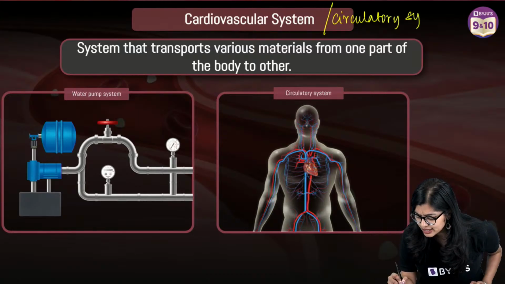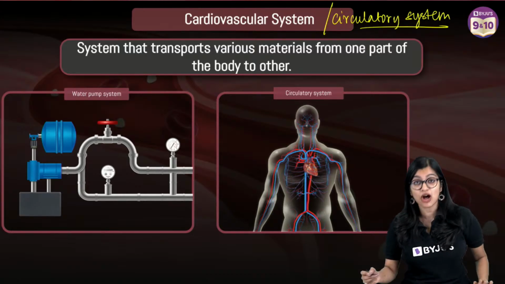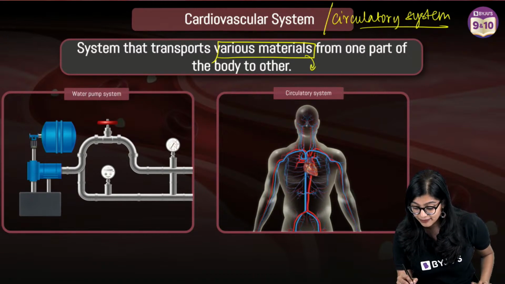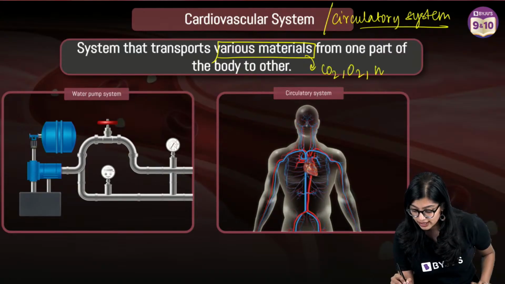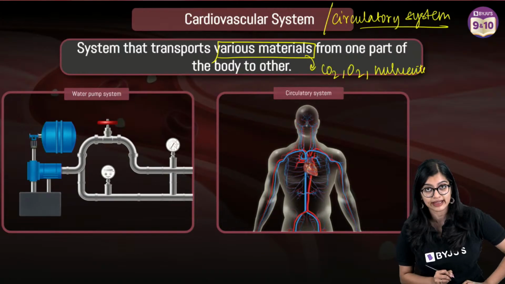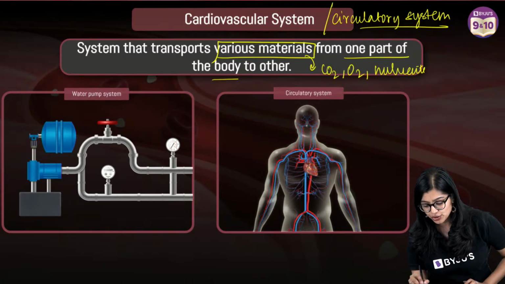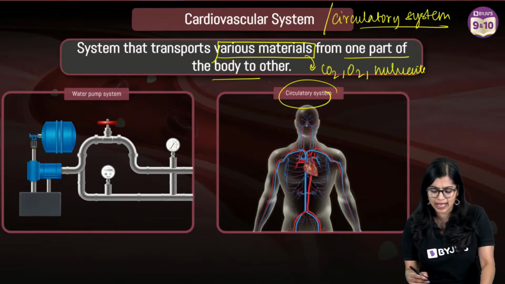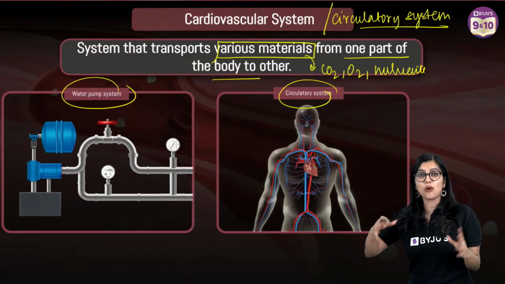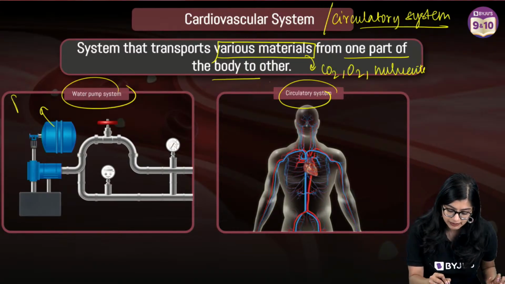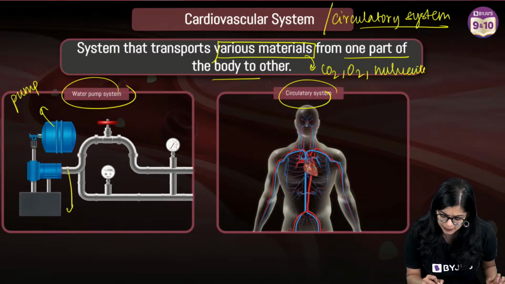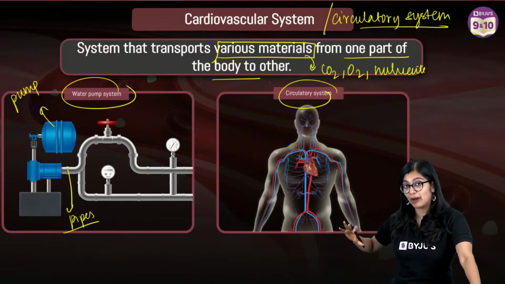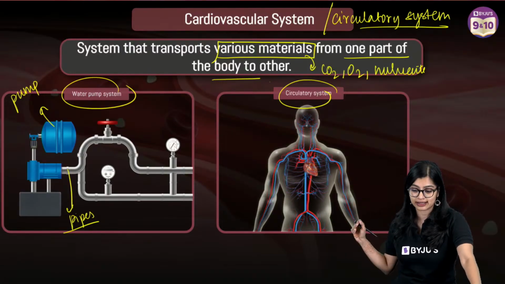The circulatory system is a system that is responsible for transporting various materials. We know what these materials are: your carbon dioxide, your oxygen, your nutrients, your waste materials, everything from one part of the body to another. So we can understand the circulatory system if I compare it to a water pump system. What all does a water pump system have? A water pump system will have a pump, it will have some pipes, and of course it will have water in it. So we can make analogies between the water pump system and your circulatory system to understand this better.